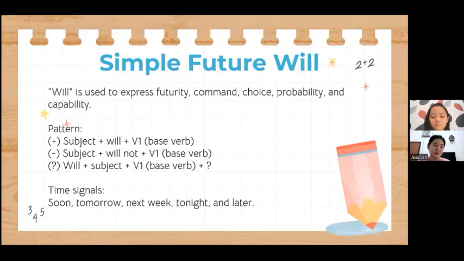Now, actually, the time signals can be a variety; there are a lot of them for the future tense. It can be anything that refers to time in the future. Now let's see the examples.